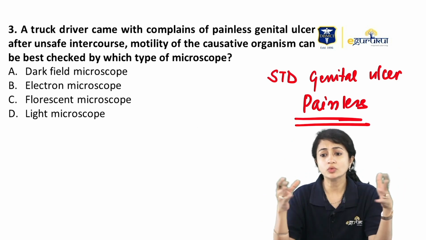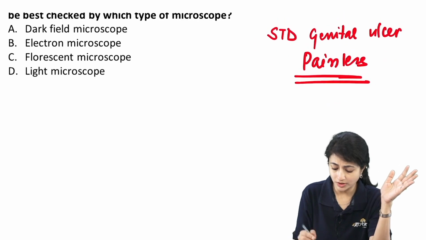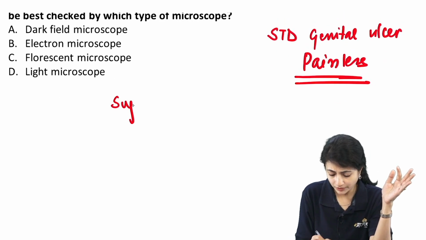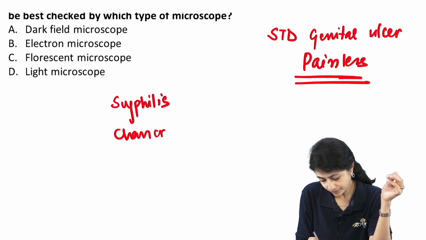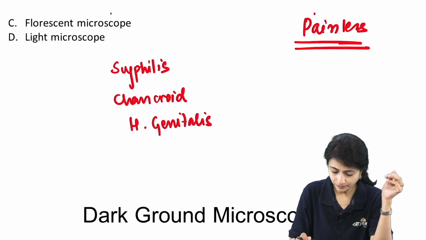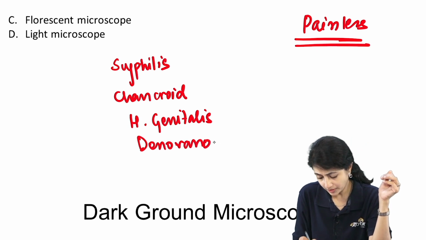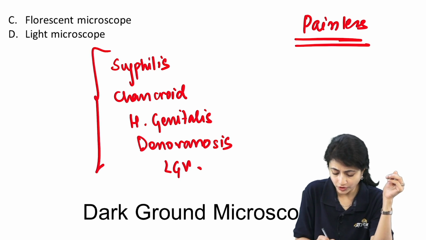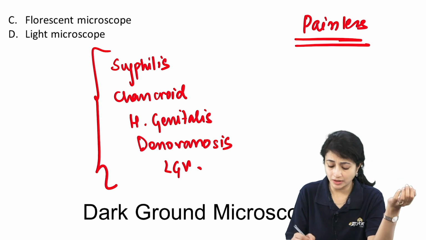we know that in the genital ulcers that we have studied, what were the 5 main causes? We had talked about syphilis, chancroid, herpes genitalis, donovanosis, and LGV. So you have to differentiate between these. Now, they've given you a painless genital ulcer.